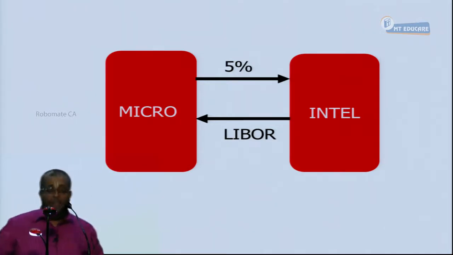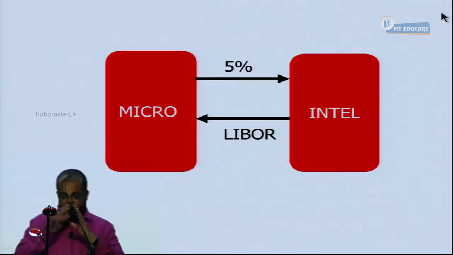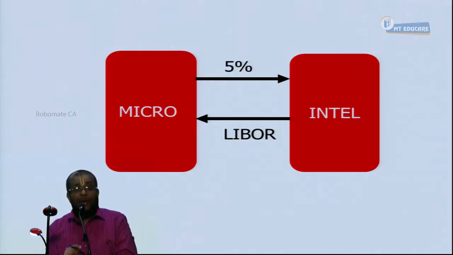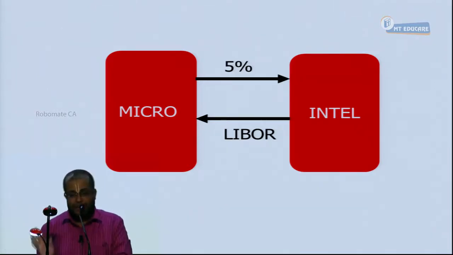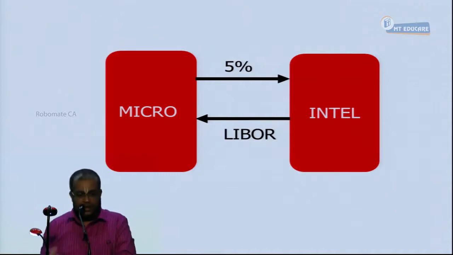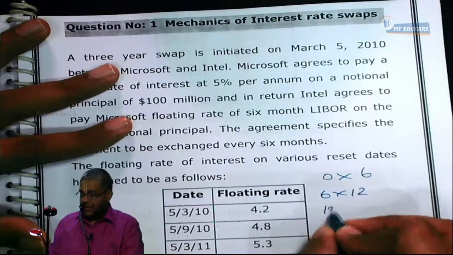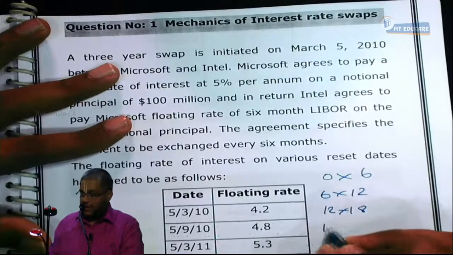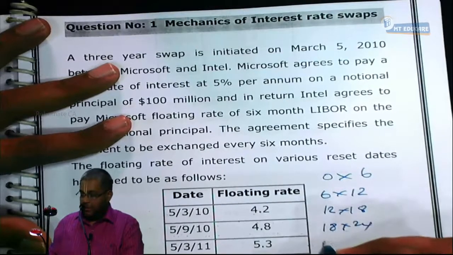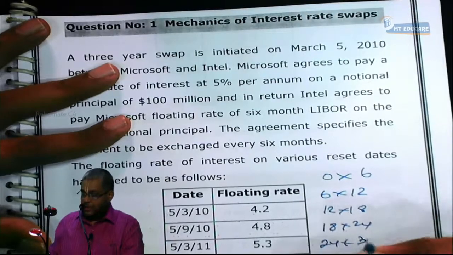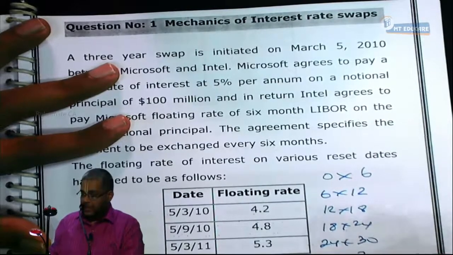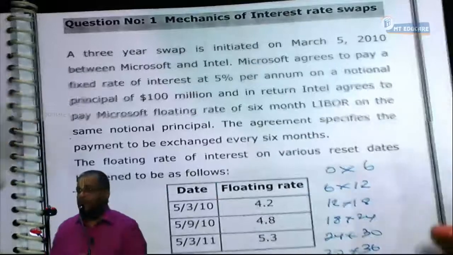Okay, now listen here, how I'll explain this. Now it's going to have how many FRAs here? 6 FRAs or not? No. Either one alone is spot. I am going to have 0/6. Next is 6/12, once in 6 months now. Next is 12, 18, 24, 30, 36. The spot is there, no.